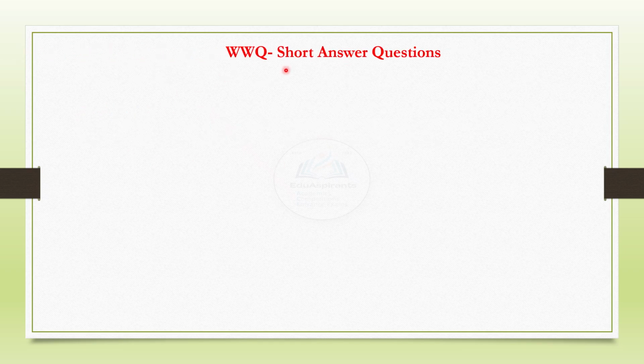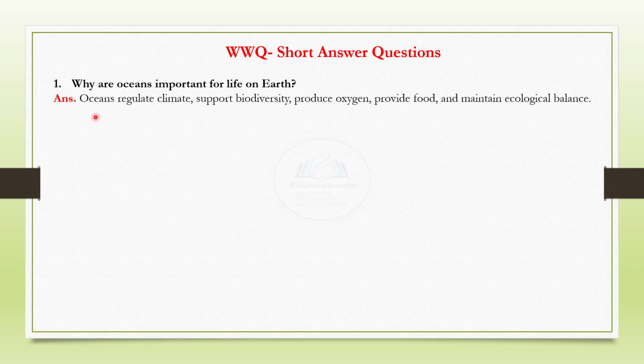Let us see some short answer questions. Why are oceans important for life on Earth? Can you answer? Oceans regulate climate, support biodiversity, produce oxygen, provide food, and maintain ecological balance.